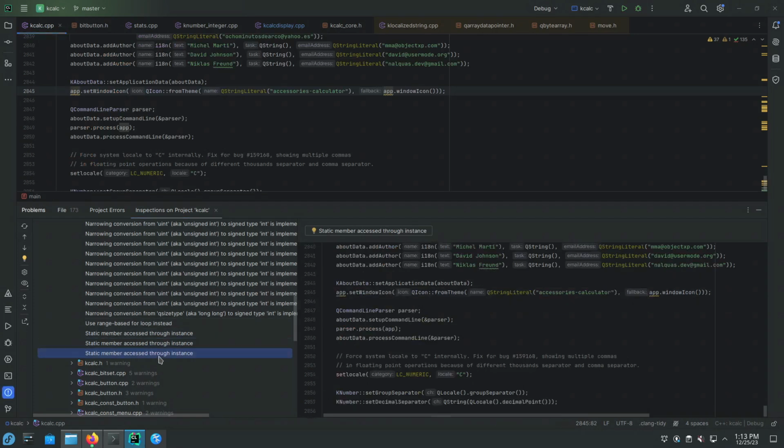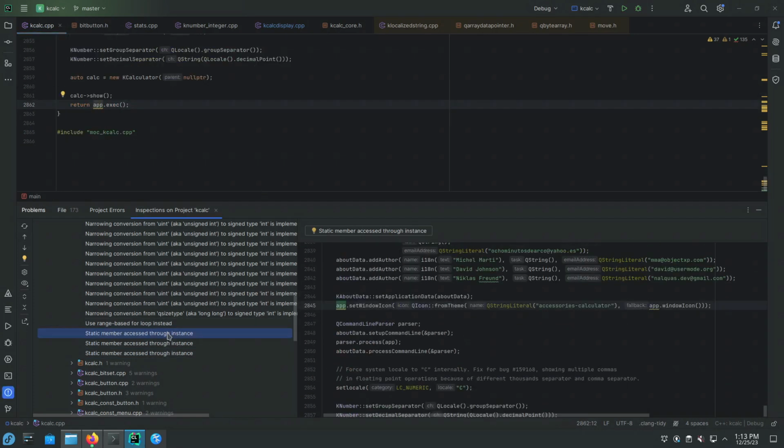And the same here and here. So these are valid and should be done. Okay, we can copy the error by pressing Ctrl+C.